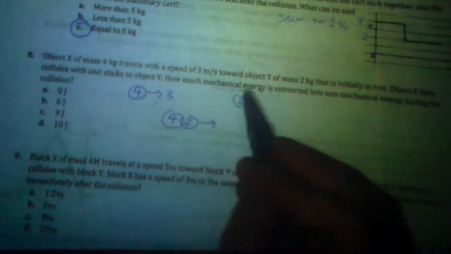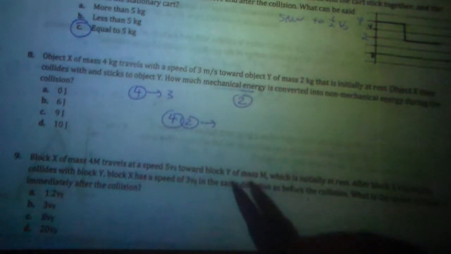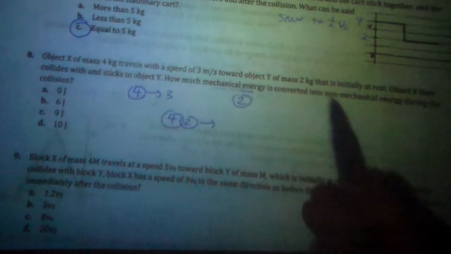Number 8, object X travels with the speed of 3. And 2 is initially at rest. And they stick together. And I want to know how much mechanical energy is converted into non-mechanical energy. So mechanical energy is like the total, right? We're thinking about both potential and kinetic. It doesn't say anything about it being on a ramp or anything, so I'm going to assume that there's no change in potential. We're just talking about kinetic here. And I'm asking how much of that kinetic energy is converted into non-mechanical or basically lost.